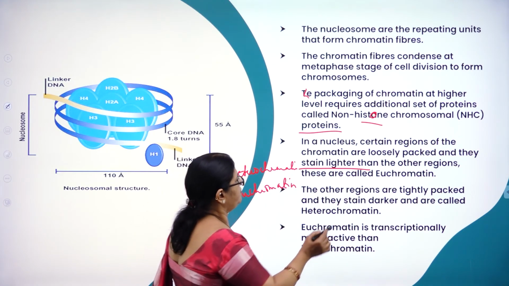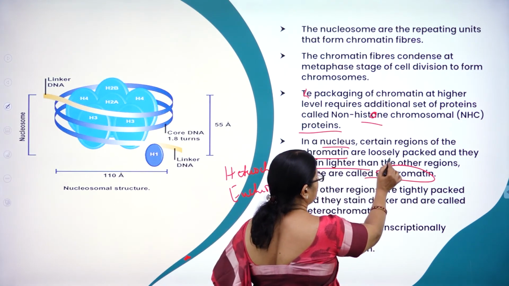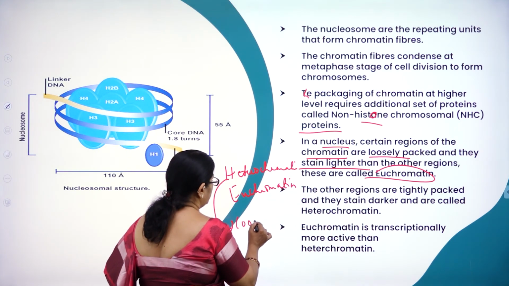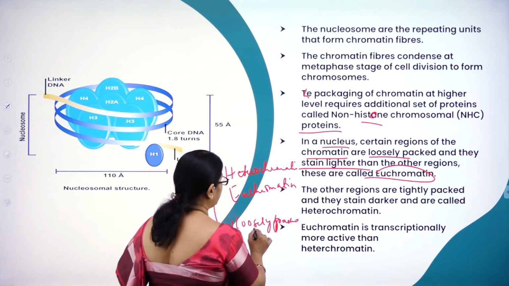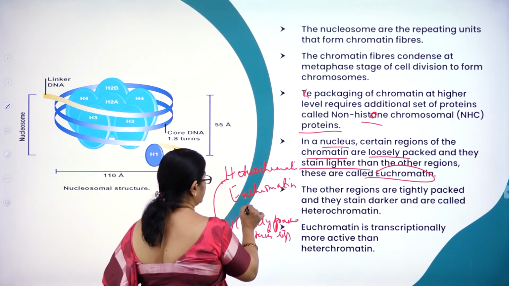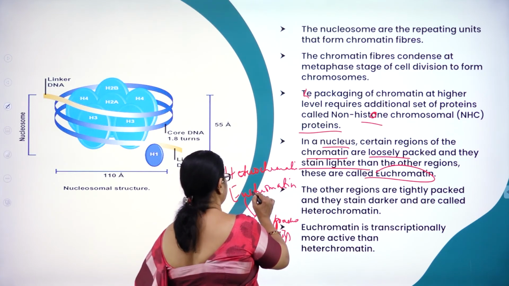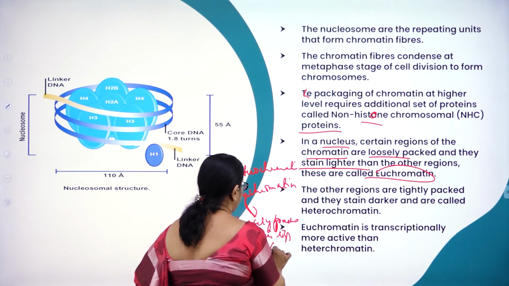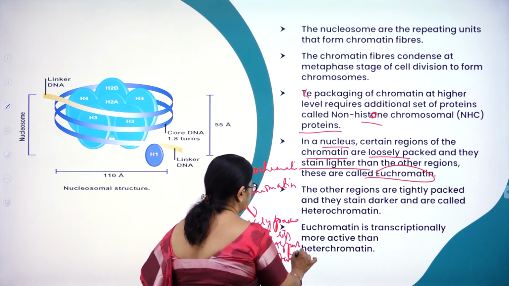Euchromatin. What is euchromatin? In a nucleus, certain regions of the chromatin are loosely packed and stained lighter. That is euchromatin. Heterochromatin is tightly packed and stains dark.